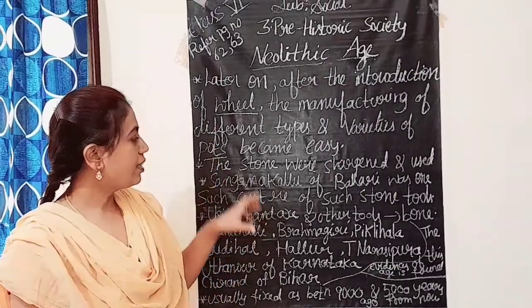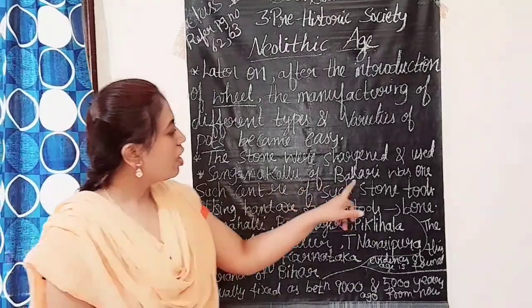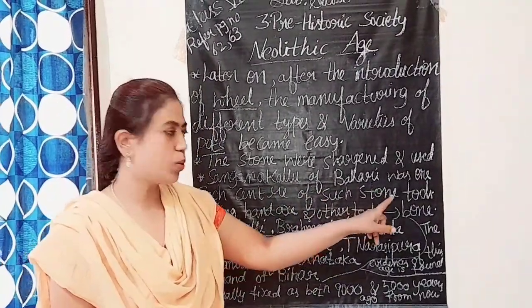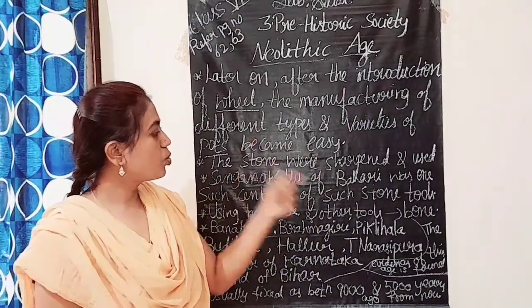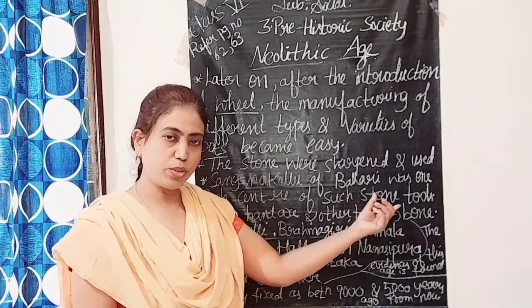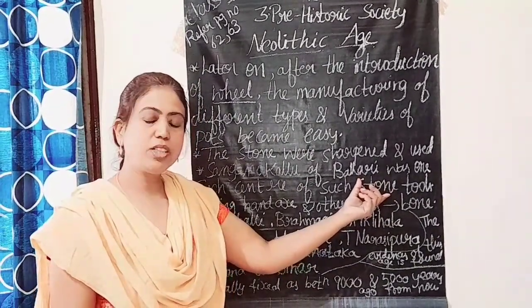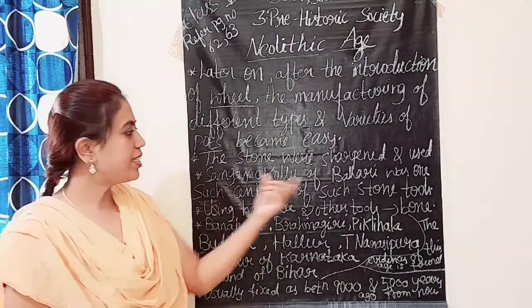And next, Sanganakallu of Ballari was one such center of stone tools. In the Neolithic age, stone tools were improved and sharpened, and that type of tools was found at Sanganakallu in Ballari.